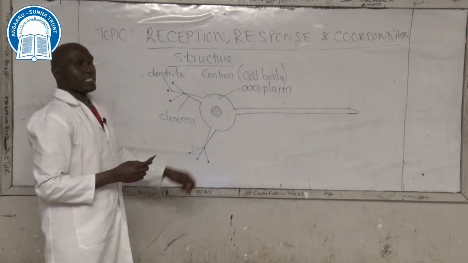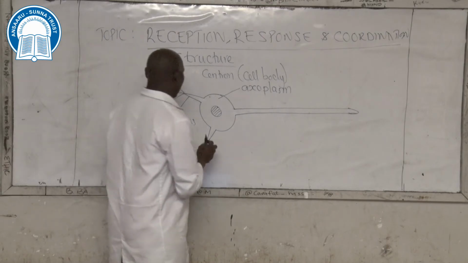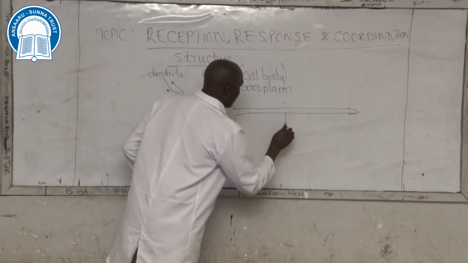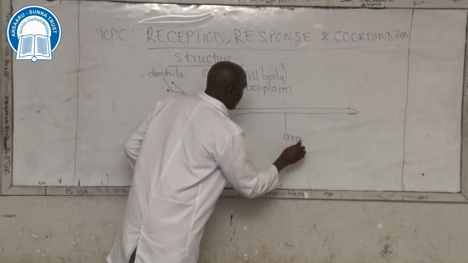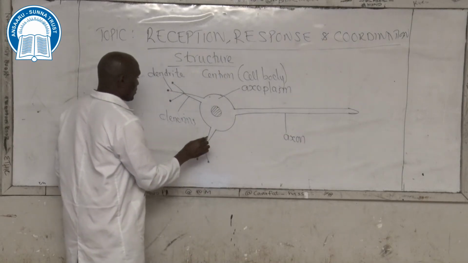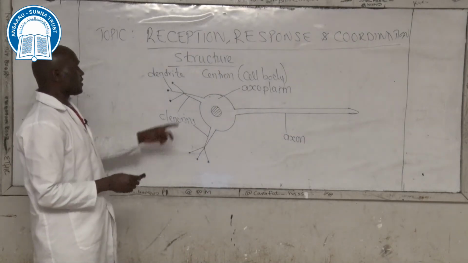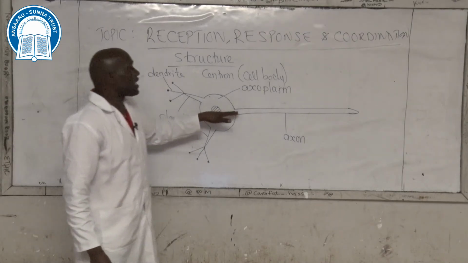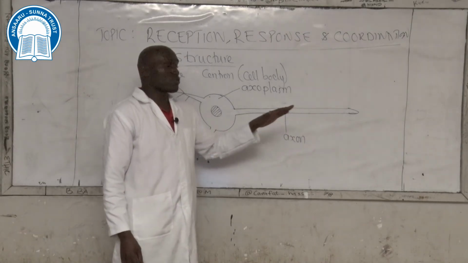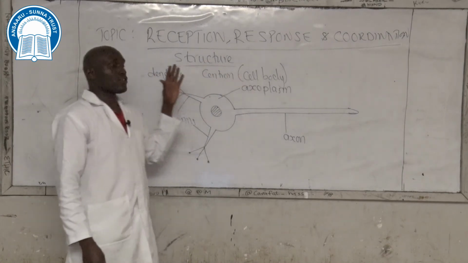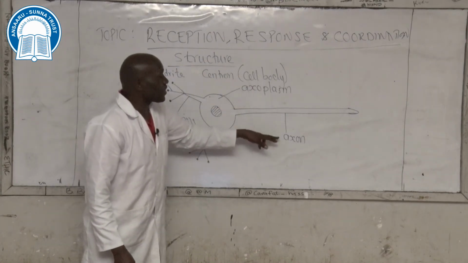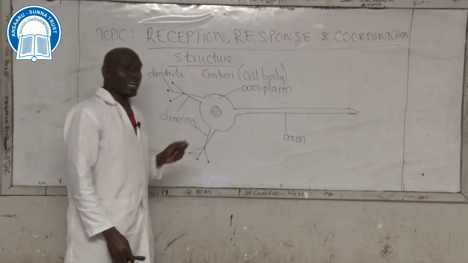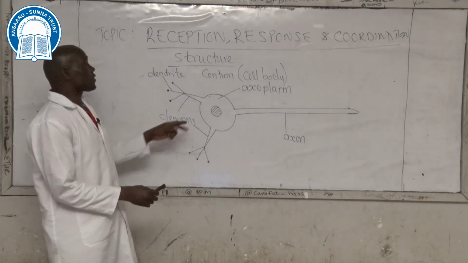That elongated dendron is what is known as axon. So these two dendrons have not elongated. The dendron that we had here is the one that has extended to form an elongated dendron. Elongated dendron is called axon. Inside the axon, there is also axoplasm.